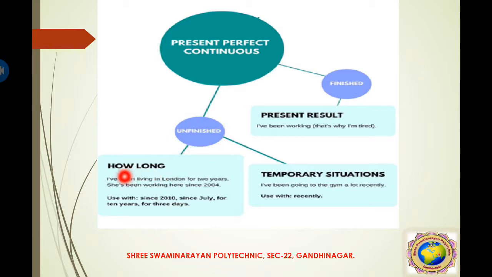Then unfinished is how long and temporary situation. So I have been living in London for 2 years and I have been going to the gym a lot recently. So these are the 2 situations, a period of how long and a period of temporary. So this is unfinished type present perfect continuous. So why do we study these different categories? Because this will help to identify the sentence, which kind of present tense is available.